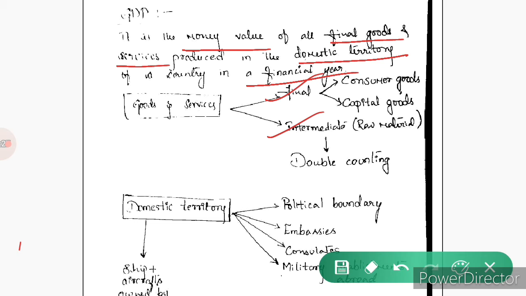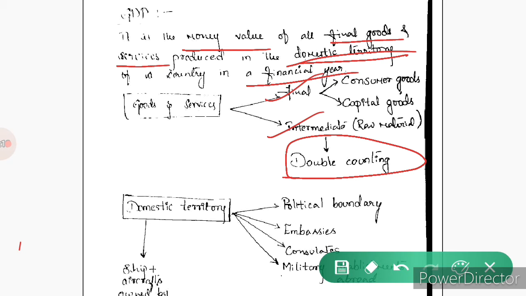But if a hotel person purchases a packet of the same milk and uses that for preparing milk in the hotel and generates income from it, then the same packet of milk for a household person is the final good and for a hotel person it is the intermediate good. Now only the final goods are added in the GDP, not the intermediate goods, because it accounts for double counting.